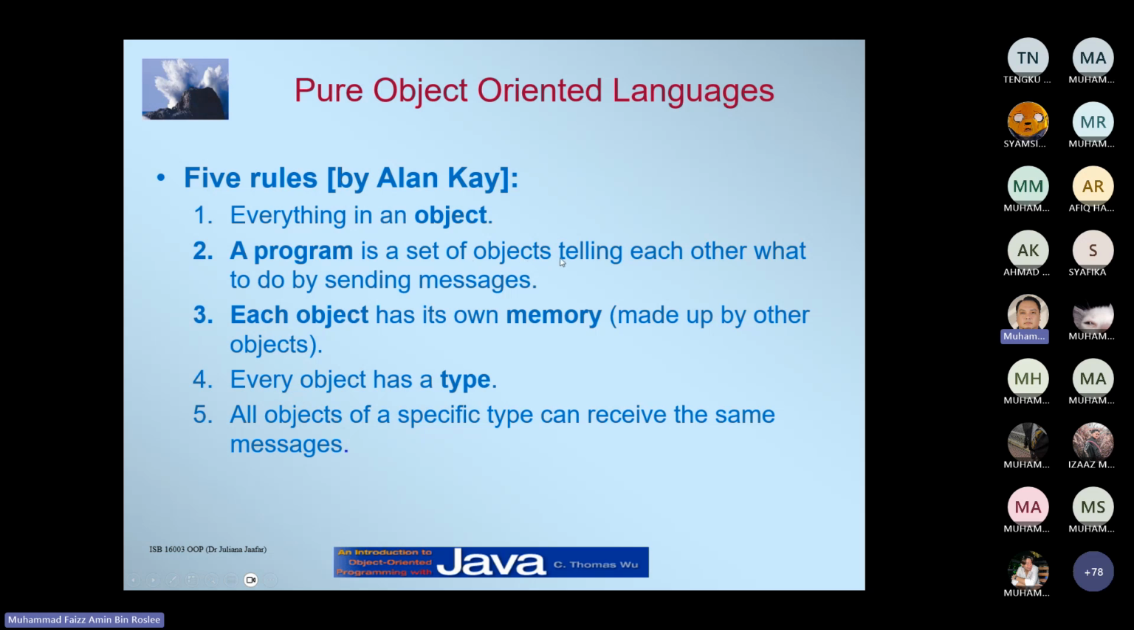A program is a set of objects telling each other what to do by sending messages. Okay, so a program, remember when we did the Lab 1 exercise, is a set of objects. We have the main class that you created, then you call a Scanner class within the Java library. You instantiate it and tell the scanner object to use its function, basically sending a message. Each object has its own memory made up by other objects.